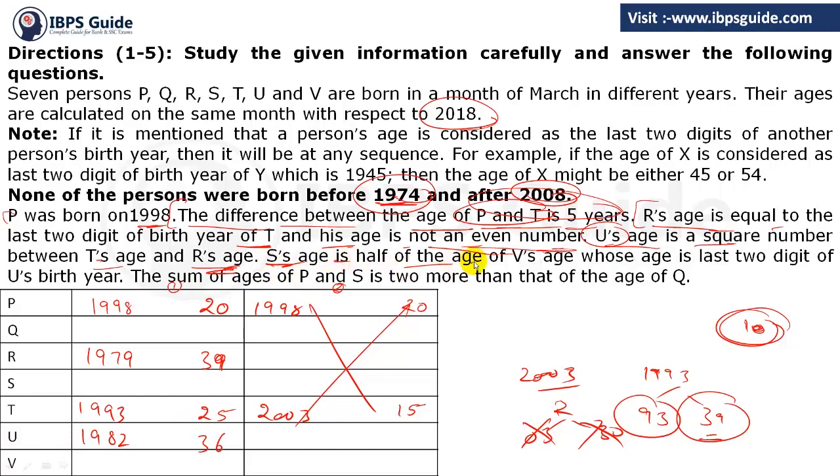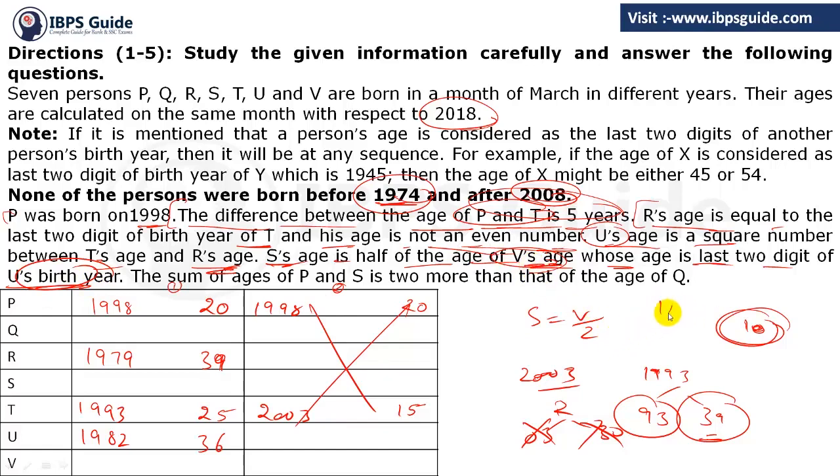S's age is half the age of V's age. So S's age will equal half of V's age. But still, we don't have S's age and V's age. But what are they saying? V's age is the last two digits of U's birth year. So V's age must be the last two digits of U's birth year.